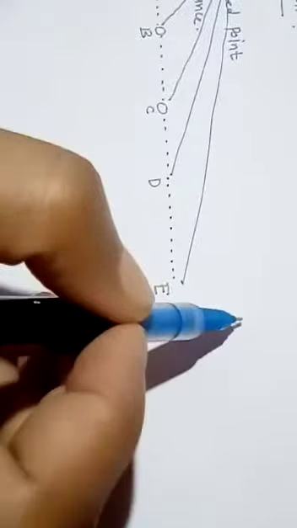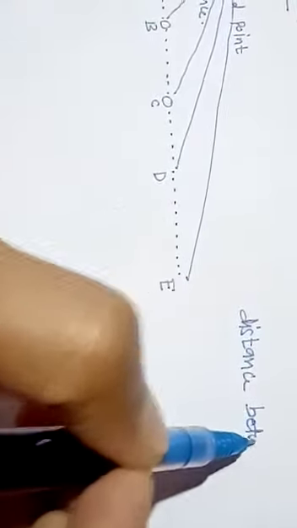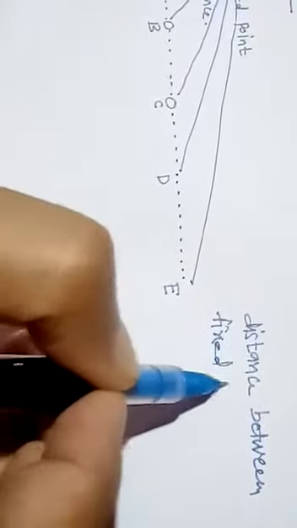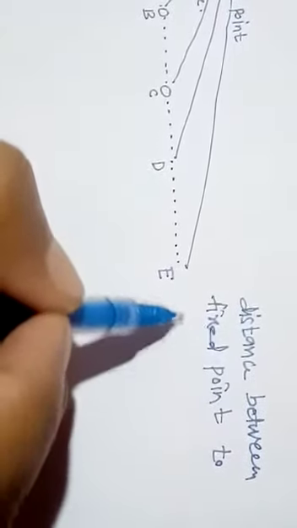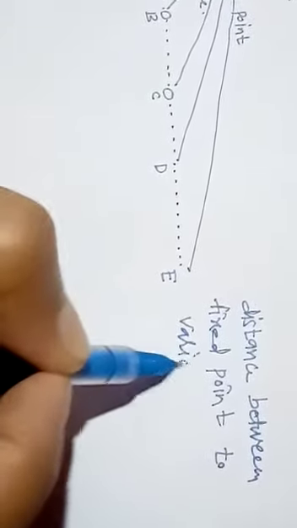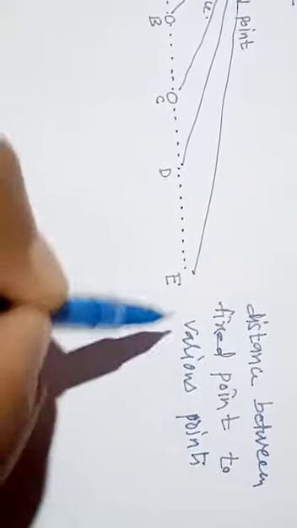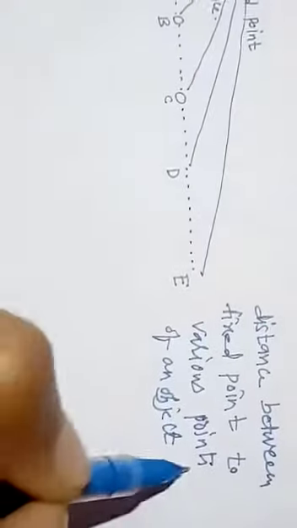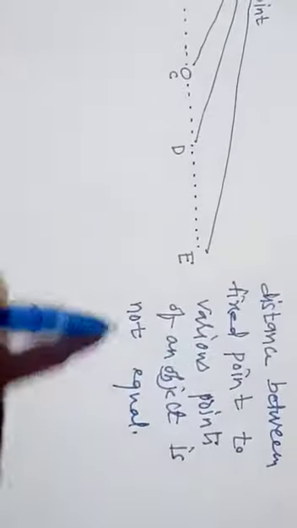Here in this case, the distance between the fixed point and various points of an object is not equal.